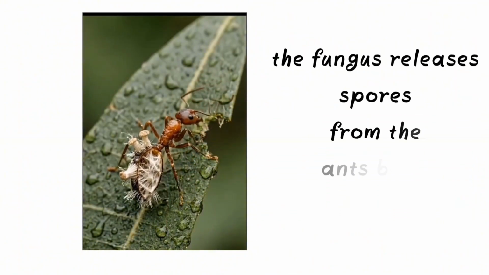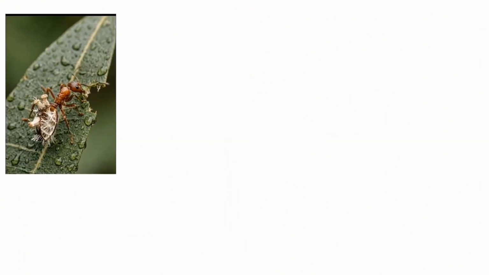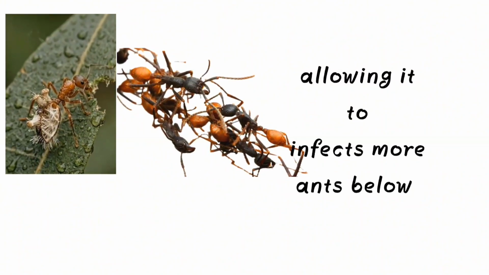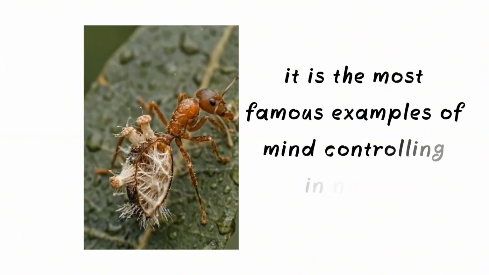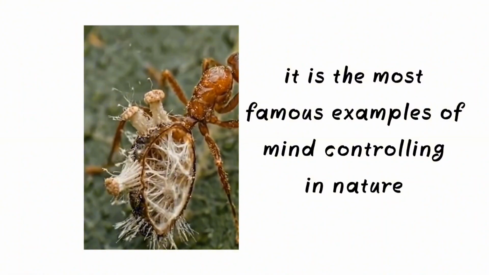Eventually, the fungus releases spores from the ant's body, allowing it to infect more ants below. It is one of the most famous examples of mind control in nature.